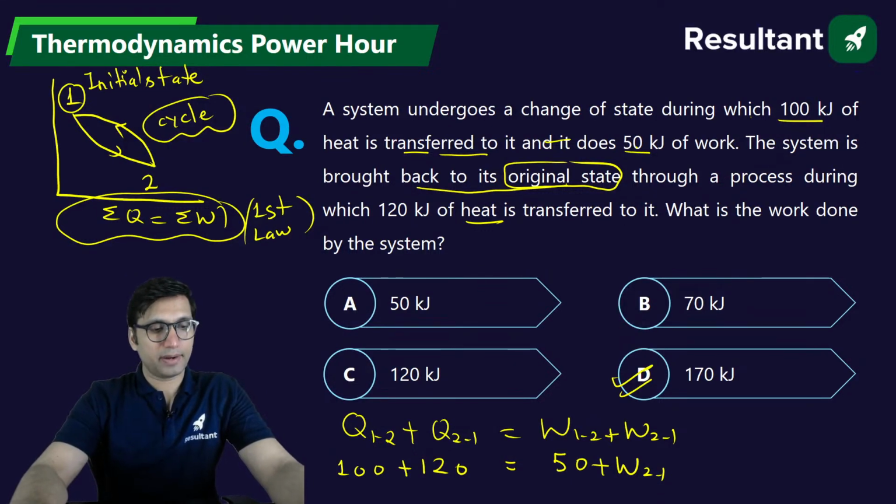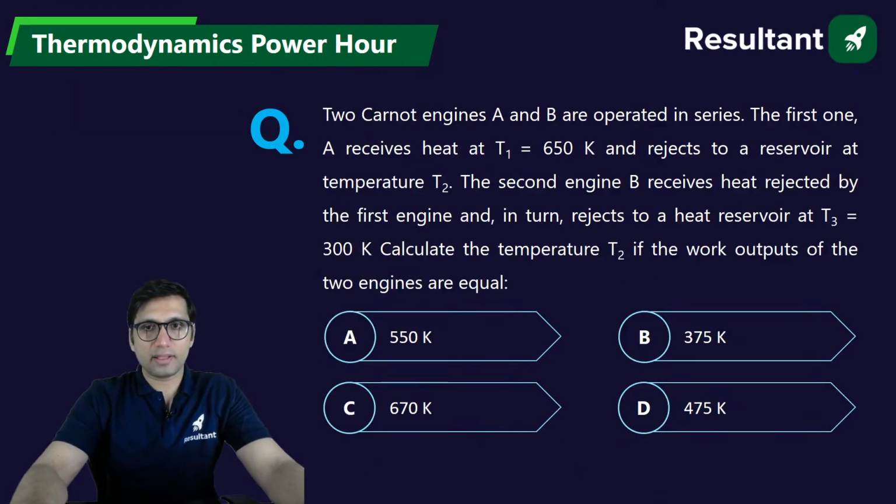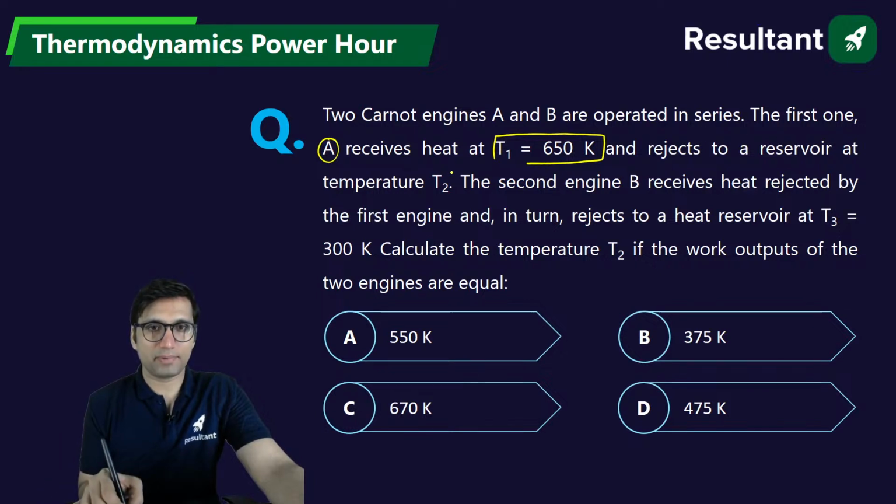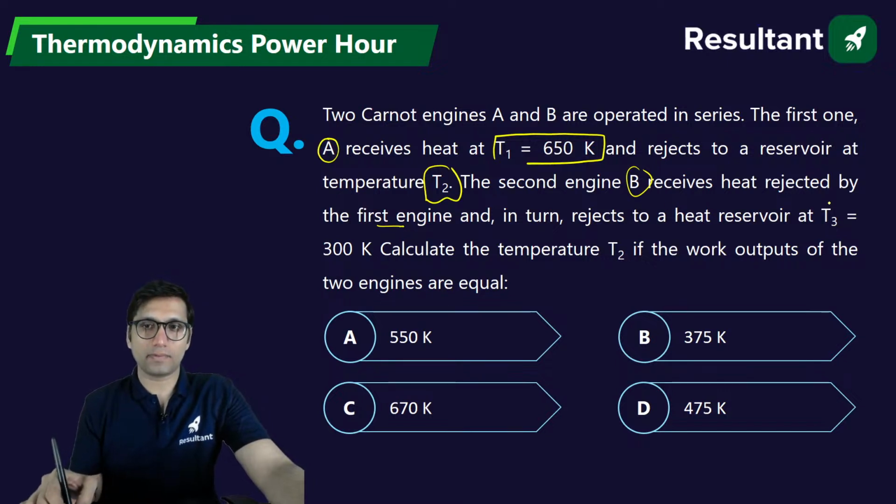Okay. Next question. Two Carnot engines are operated in series. The first one, which is Carnot engine A, receives heat at temperature of 650 Kelvin and rejects heat to a reservoir at temperature T2. The second engine B receives heat rejected by the first engine and in turn rejects heat to a heat reservoir at temperature T3 equal to 300. Calculate the temperature T2 if work output of the two engines are equal.